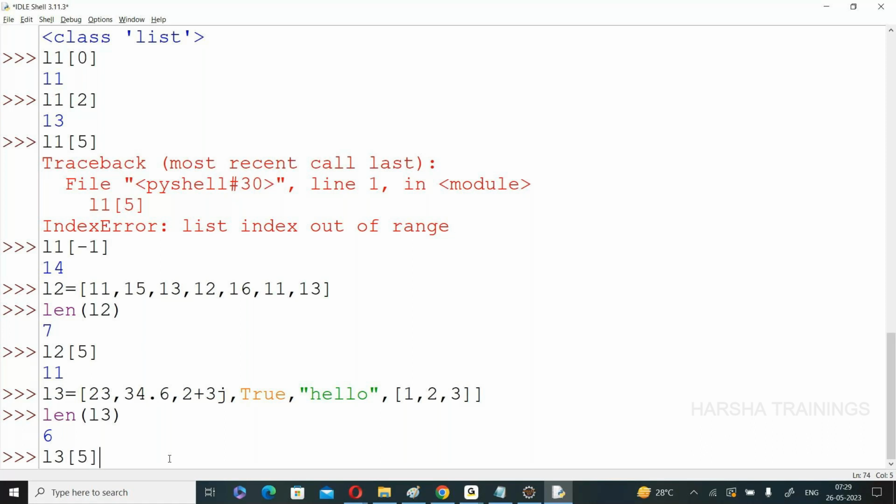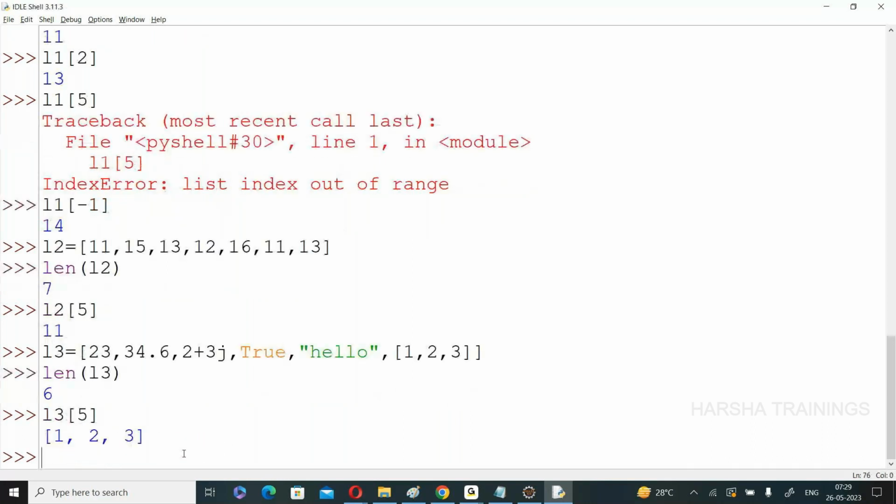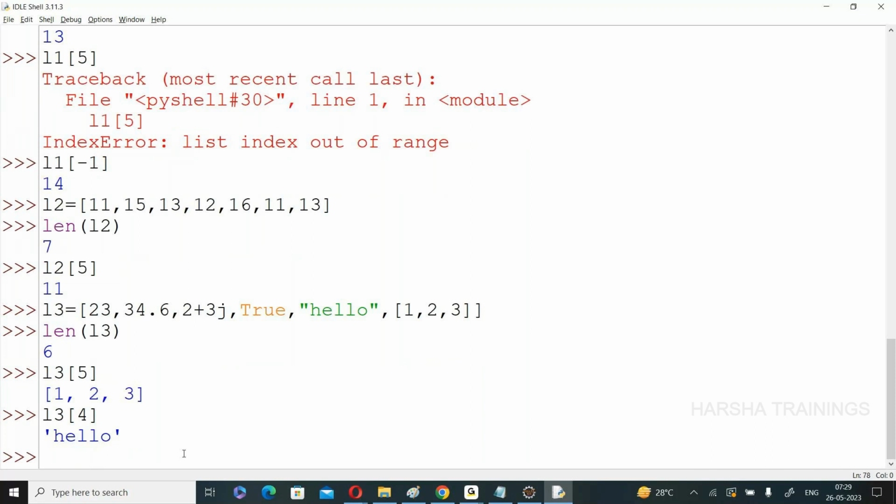L3 of 5. What is the answer? F to fifth position. This entire element is at fifth position. That is the answer. See, 1, 2, 3. Suppose L3 of 4, L3 of 5. Right now 4. Hello, this is a single string. That is also called a single element.